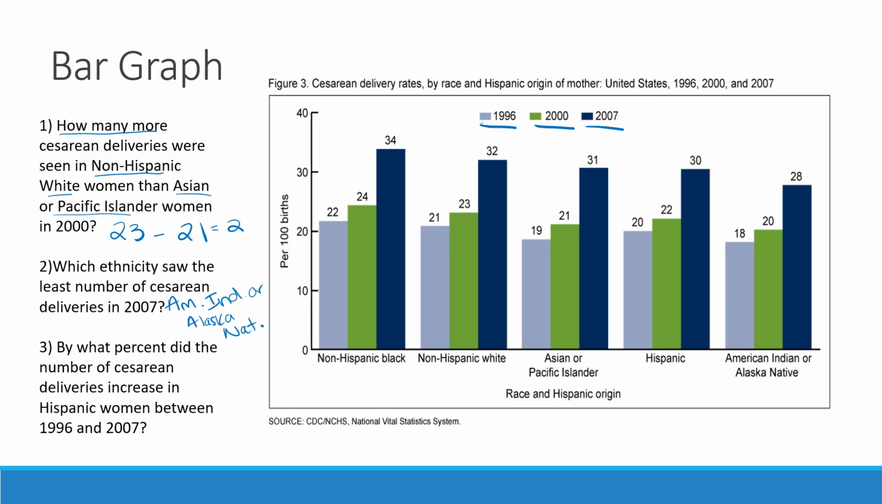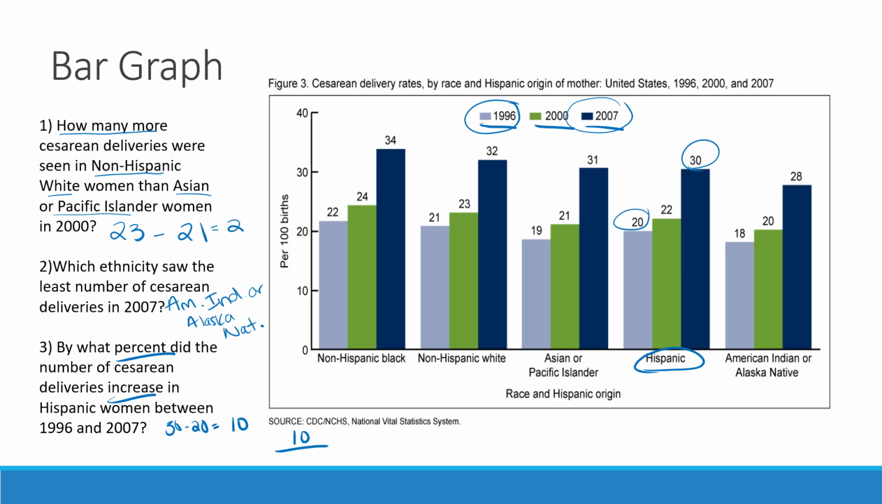By what percent did the number of cesarean deliveries increase in Hispanic women between 1996 and 2007? So we need to find Hispanic women, which is here. 1996 is this light blue, 2007 is the dark blue, so we're going to compare 20 and 30. Now, keep in mind, when you see something that says percent increase, or even if you see something that says percent decrease, the very first thing you're going to want to do is subtract those two values. So when we subtract them, we get an answer of 10.